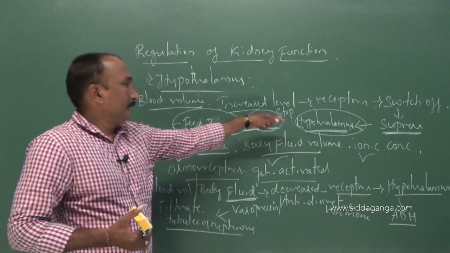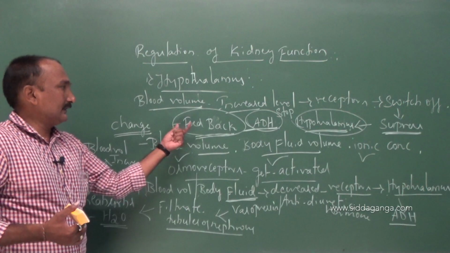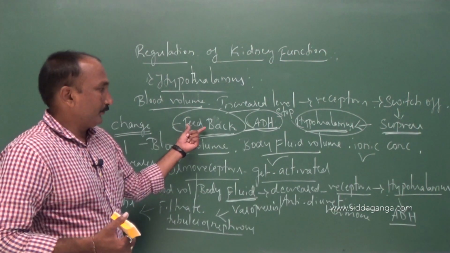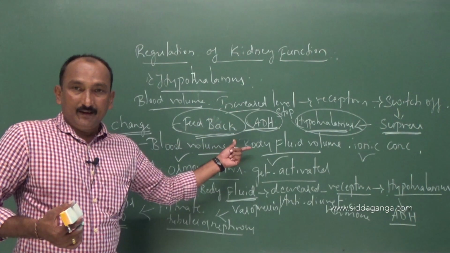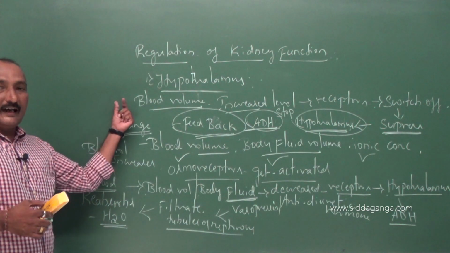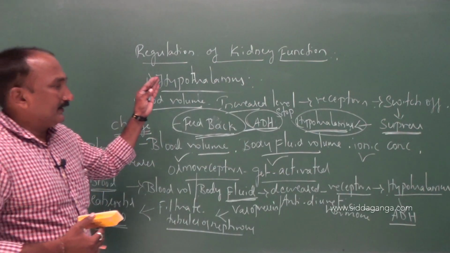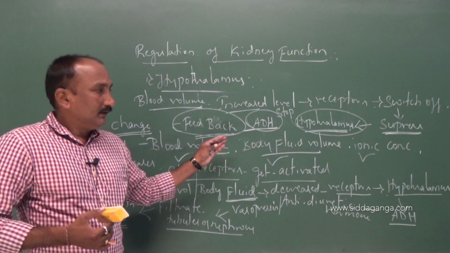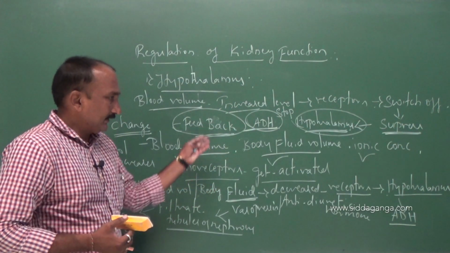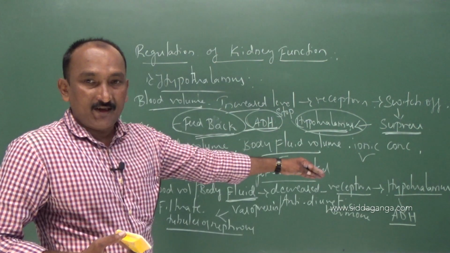As a result, that will complete the feedback process. That means it can reduce the reabsorption of water from the filtrate. As a result, we can observe that the hypothalamus is mainly involved in maintenance of blood volume as well as body fluid volume and also ionic concentration.